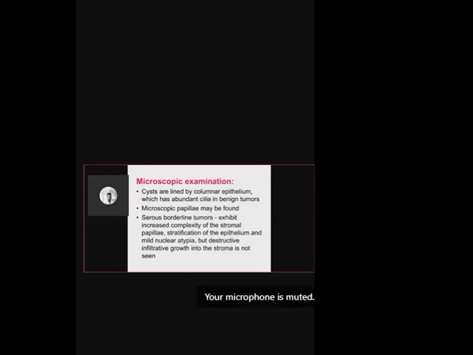And sometimes if you do not see papillae with your naked eye in the gross, you can see the papillae under the microscope. So if there is no atypia, no malignancy, there is nothing to worry about. Seeing papillae is not a worrisome problem, unless and until they are lined by atypical cells.